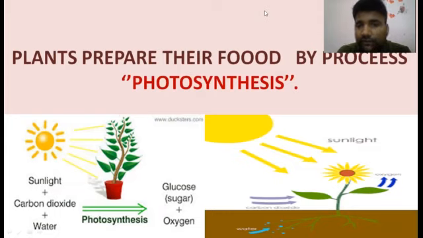Okay, so we will now understand this. There are two photographs shown on your screen. Once you see them, all the ingredients needed in photosynthesis are shown there. You will see the sun, the carbon dioxide, the water, and the plants preparing their food in terms of sugar, which we can also call carbohydrates. The food prepared by the plant is called carbohydrates. So we will understand what ingredients are needed during photosynthesis.